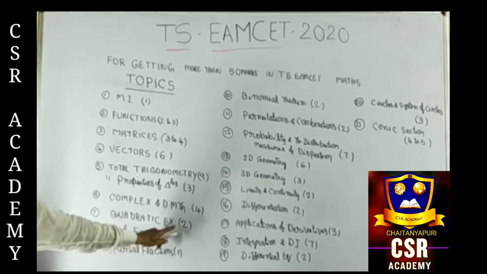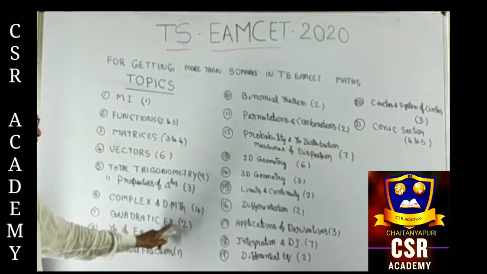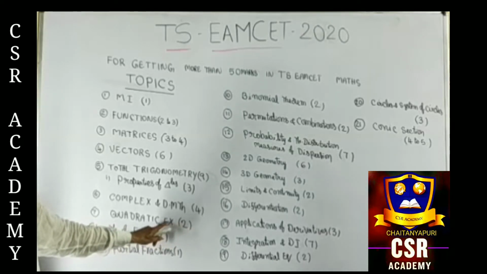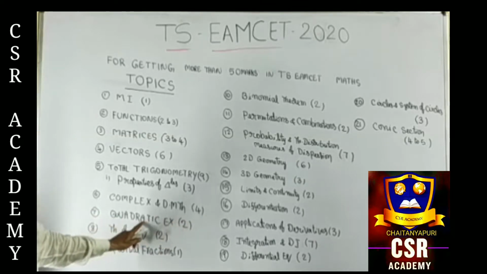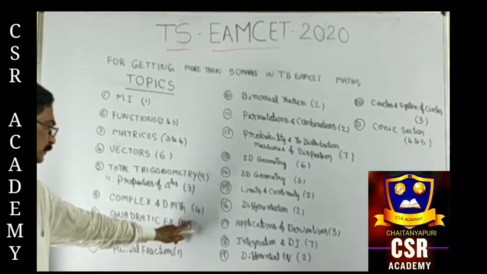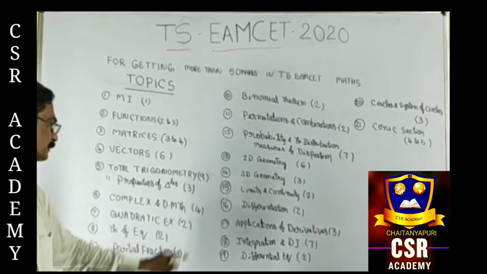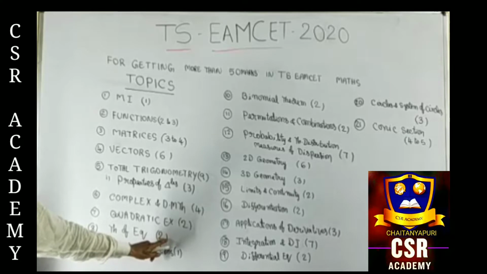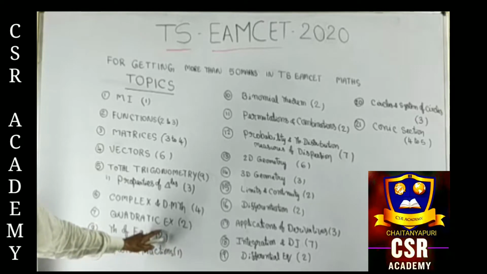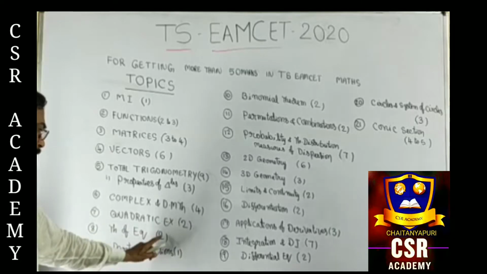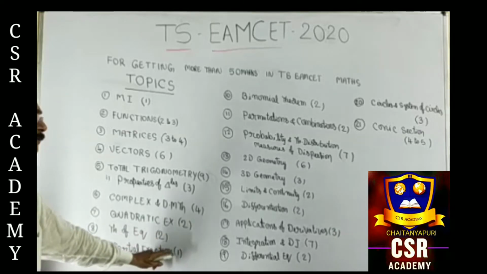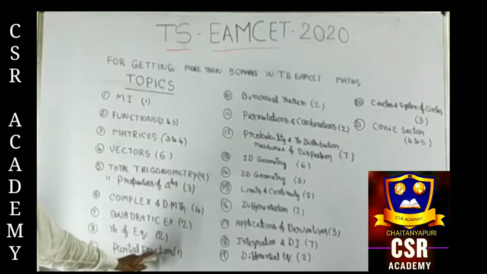In quadratic expressions, they will give 2 questions: range problems, maximum value, minimum value, positive, negative, and for 2 equations they will give common roots. We easily get minimum 1 mark. In theory of equations, the relation between roots and coefficients, 1 question; multiple roots or AP, GP roots, and repeated roots, all based on 1 question. In partial fractions, we get all the types easily.